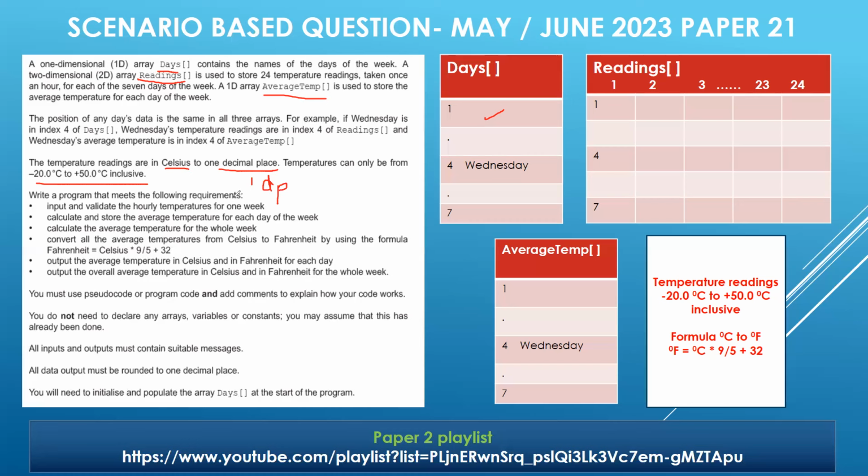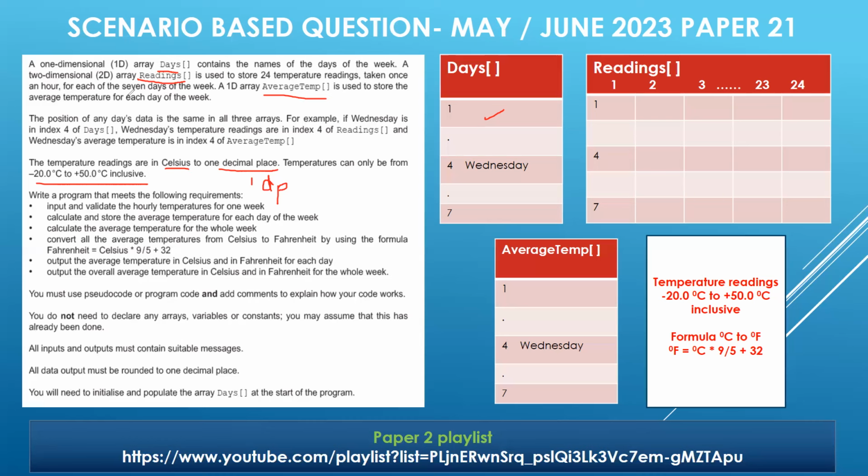Write a program that meets the following requirements. But by the way, any questions till now? We have understood that we have 3 arrays: a 1D array by the name days, a 2D array by the name readings, and another 1D array to store the average temperature. Then we have been told that the readings are taken in Celsius, and we are given the formula later so that we can convert the Celsius value to the Fahrenheit value. Celsius is to 1 decimal place, and the readings have a range that you cannot go below -20 or above +50, right?